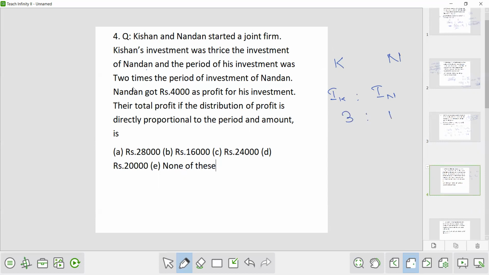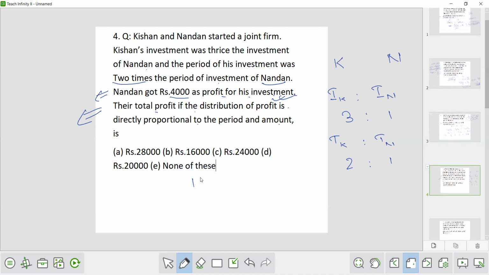And the period of his investment was 2 times the period of the investment of Nandan. Means TK and TN, time period of Kishan and time period of Nandan. So time period of Nandan is 1, and time period of Kishan is 2, because it's telling here 2 times the period of investment of Nandan. Now Nandan got rupees 4,000 as a profit of his investment. Their total profit, if the distribution of profit is directly proportional to the period and amount. So we have to calculate the total profit. And here it is given that Nandan got 4,000 as his profit.